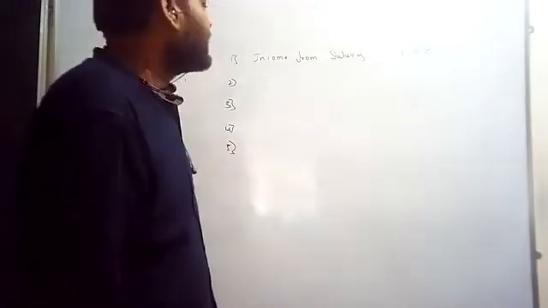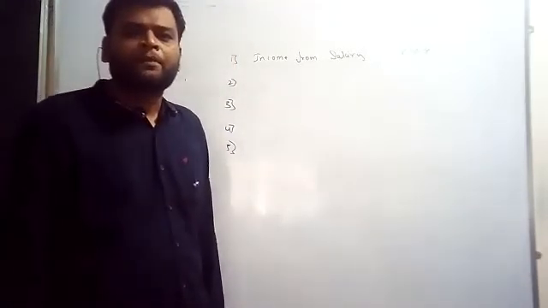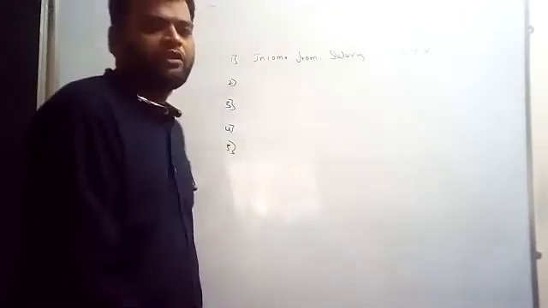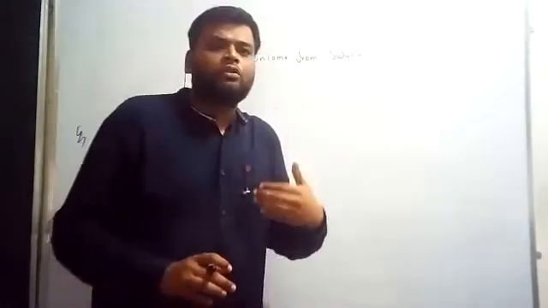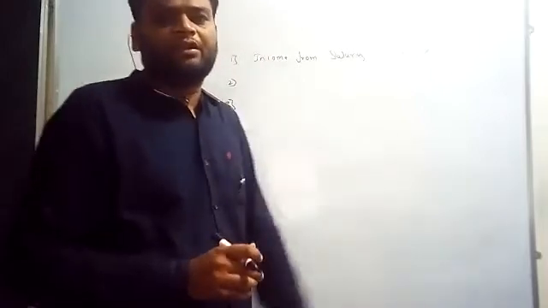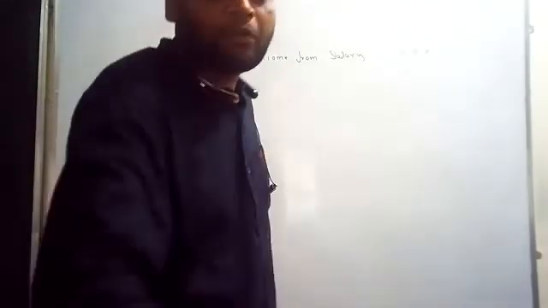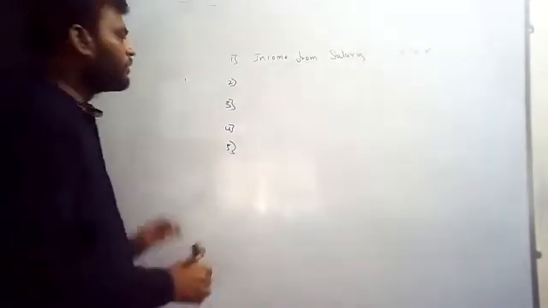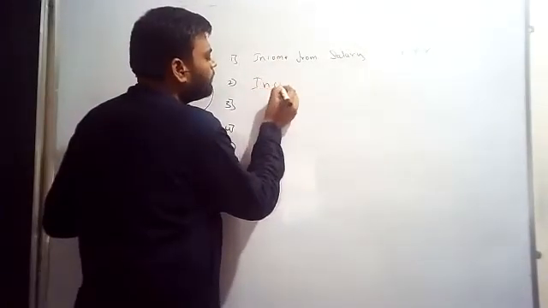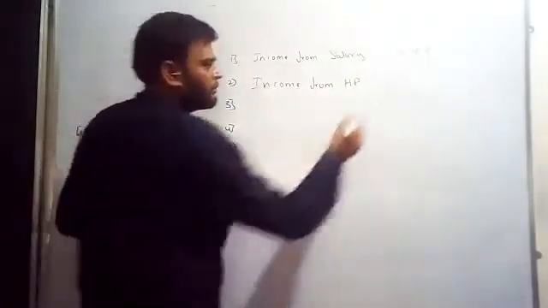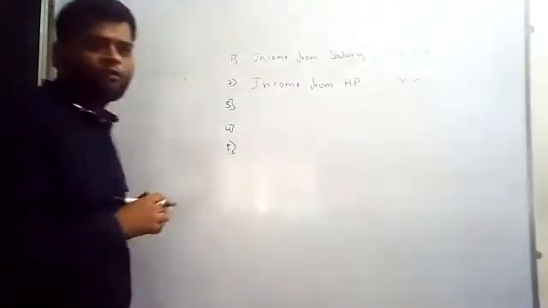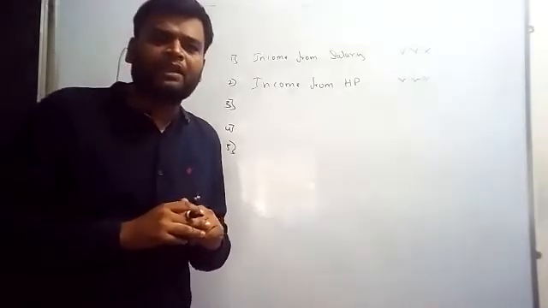Correct. Next, what are we going to do now? Of course, we are going to get the rent from the house property. You have given the house on rent, and of course you have received income from house property. Correct? Income from house property, we calculate that.